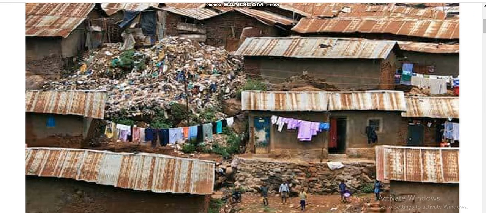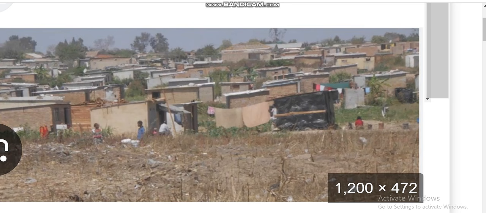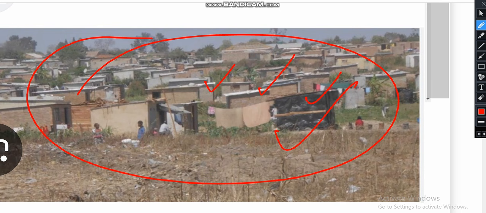So check it. You can see. Okay. These are shanty towns. Let me show you another picture again. So you can see these are shanty towns. You can see there is no proper planning. There is no real organization for this. These are shanty towns. And these are illegal structures, illegal settlements built by poor people who cannot afford decent houses. So we are going to learn a lot about these structures, okay?